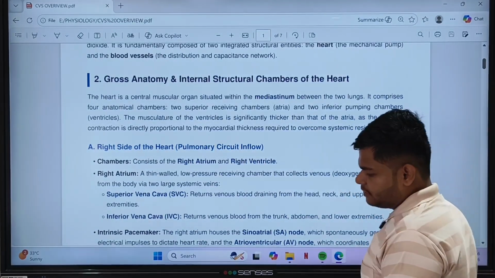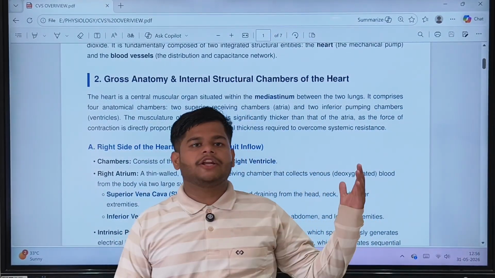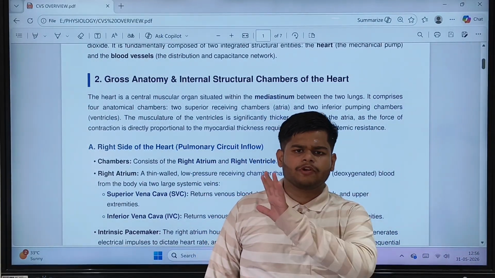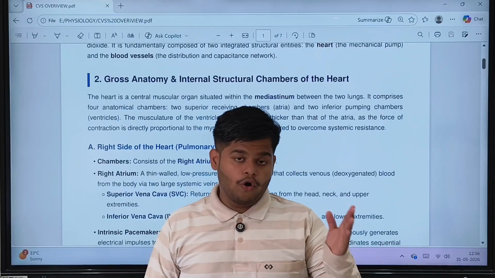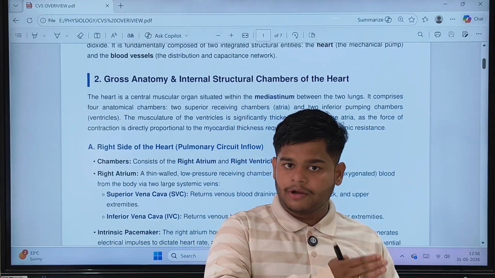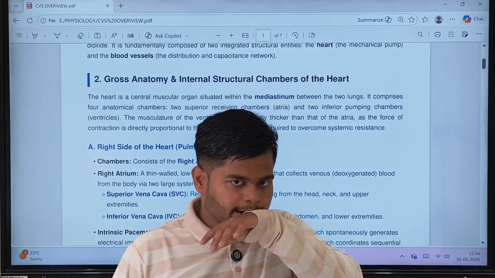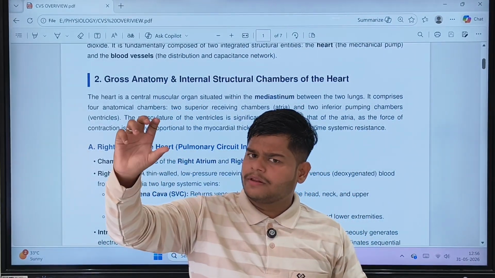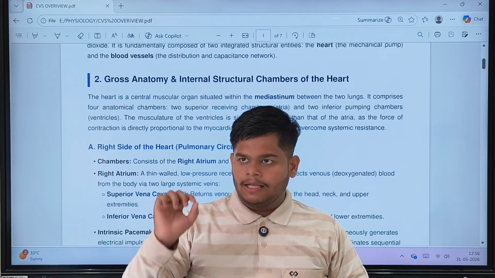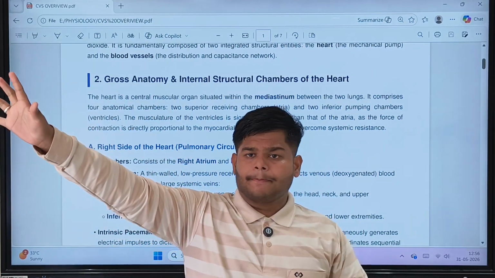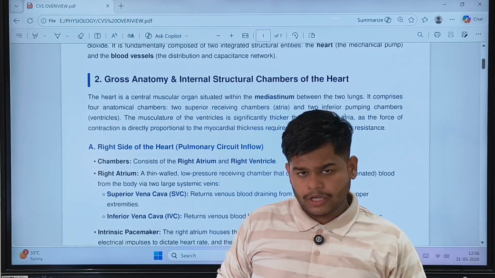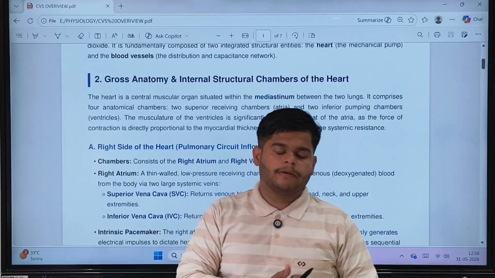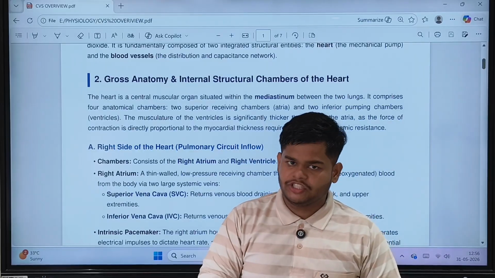Now this is systemic resistance. As we all know, the cardiovascular system in the human body works on the principle of pressure gradient. So the blood flows from a higher pressure level to a lower pressure level, right? There is some resistance present over the blood vessels. Think there is 10 mm of Hg blood pressure present over there, and if you want to pump the blood, the ventricular pressure is 20 mm of Hg.